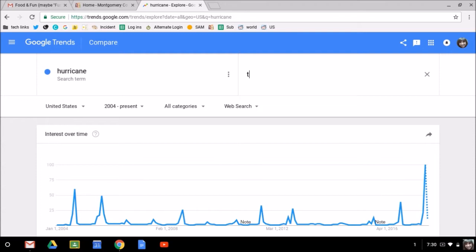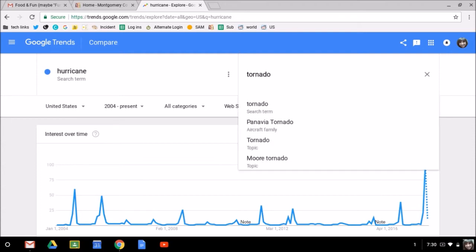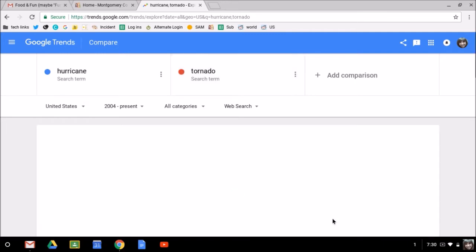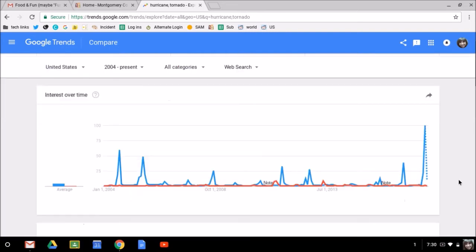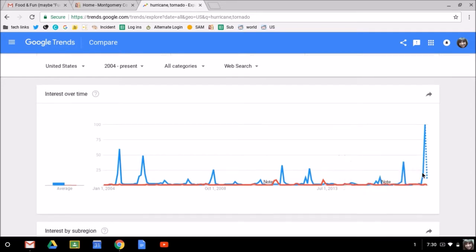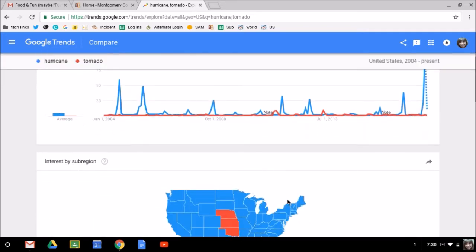Let's say I want to compare the search term tornado to hurricane. When I do that, it assigns a different color to tornado so that I can easily see the comparison of searches between tornadoes and hurricanes. So the tornado is much flatter and has smaller spikes. And it might be logical to conclude that is because tornadoes tend to damage in smaller areas than hurricanes do, and so there's more interest in searching hurricanes.